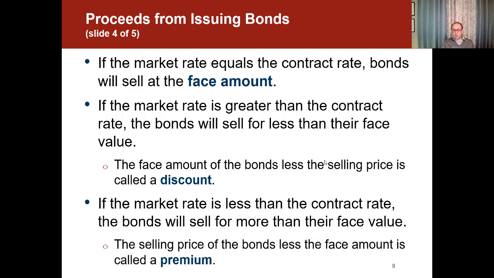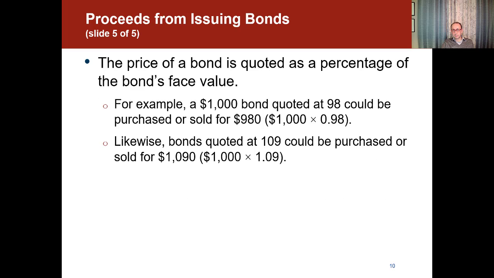So please make sure that you understand the difference between the discount scenario and the premium scenario. And I think it's very simple, by comparing the market rate to the bond contract rate. If the bond contract rate is less than the market rate, then we have a discount. If the bond contract rate is higher than the market rate, then we have a premium.